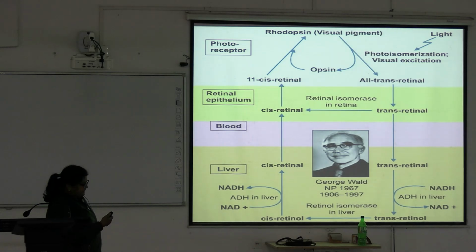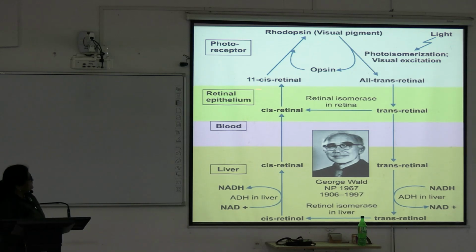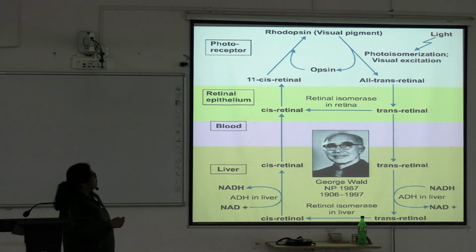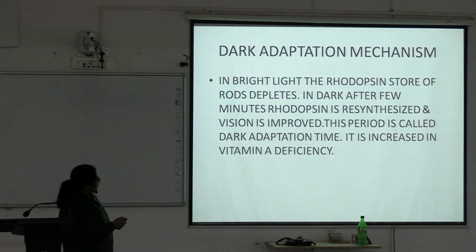So if there is vitamin A deficiency, this 11-cis retinal is deficient. In the dark, rhodopsin is resynthesized from the store, but in vitamin A deficiency this requires more time, or there is delay. So the dark adaptation time will be increased in vitamin A deficiency.